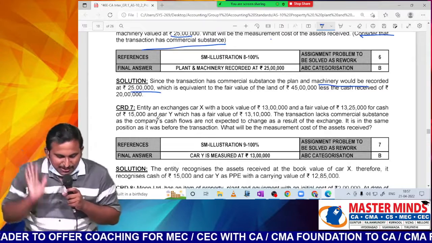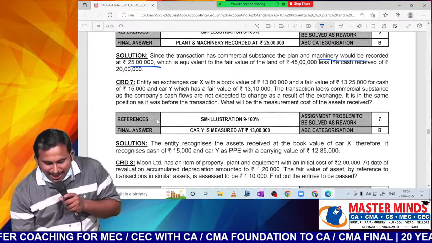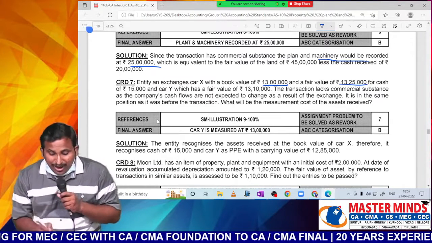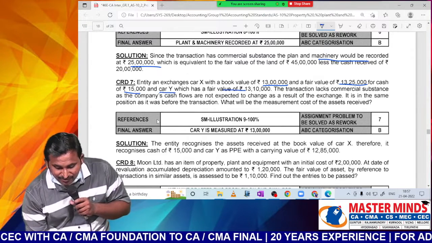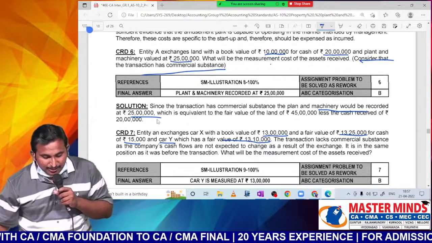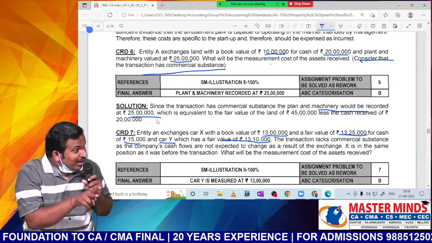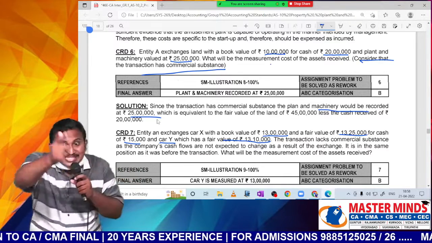Next, question number 7. Entity A exchanges car X with book value of 13 lakhs and fair value of 13 lakh 25 for cash of 15,000 and car Y, which has a fair value of 13 lakh 10. Commercial substance there or not there? Not there, because both are cars and both are having similar fair value, which tells that both are similar.